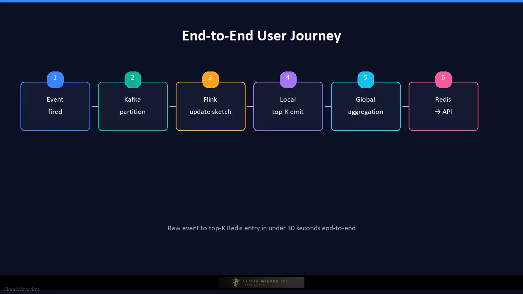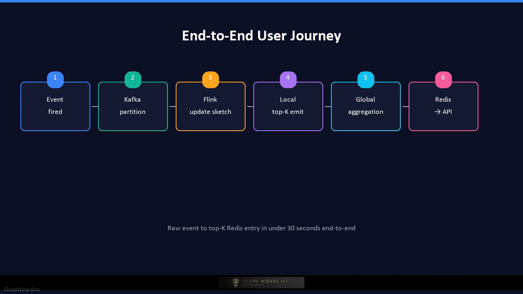Let us trace the end-to-end user journey through two lenses. First, the data path. A user watches a video on a streaming platform. The client fires a play event to the API gateway with the video ID and metadata. The event lands in Kafka partition 7, determined by the hash of the video ID. A Flink operator picks it up, increments the count-min sketch counter for that video ID, and checks whether this video ID should enter the local top K min-heap.